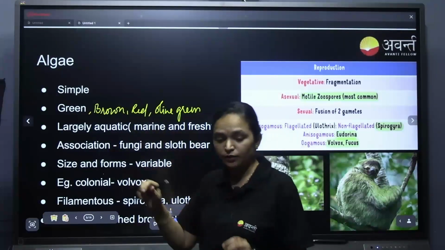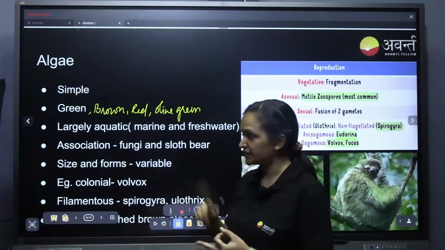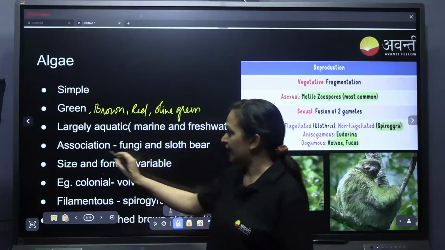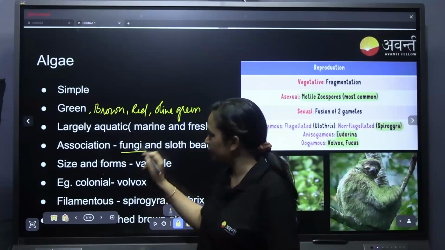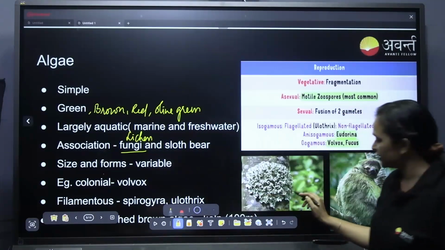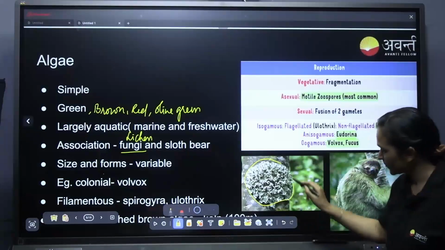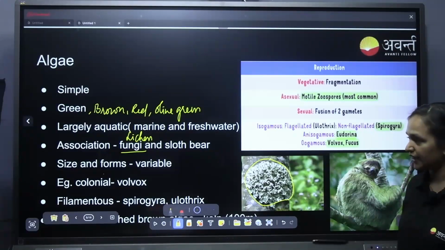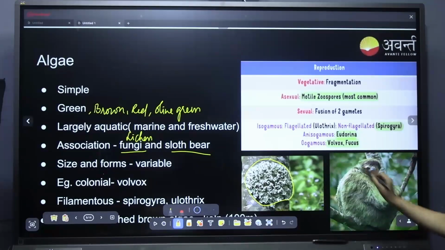Not only in the water, it will be in moist areas also, moist logs, moist wood, moist surfaces, moist soil, everywhere. And it has some association with fungi and the sloth bear. What is the association with fungi? We call it lichen. You can see here lichen on the tree bark. This is lichen, the association of algae with fungi. And with the sloth bear, this is a sloth.